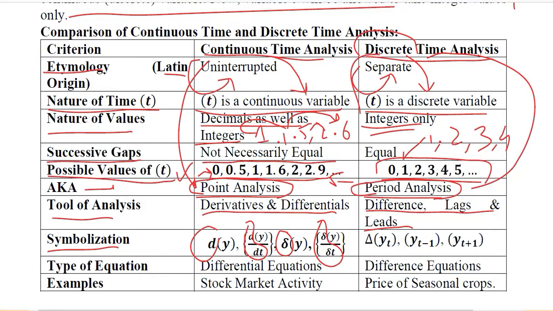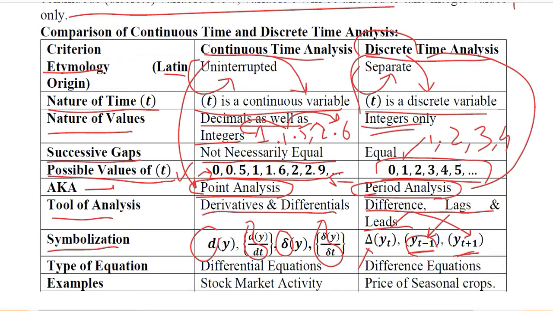We have been using these in differential equations. However, here we will use delta. Delta will be used as the operator of difference, and there can be a lag, that is t minus 1, something that is left behind, and a lead, something that is ahead, t plus 1. So these are various symbols found in discrete time analysis or difference equations.